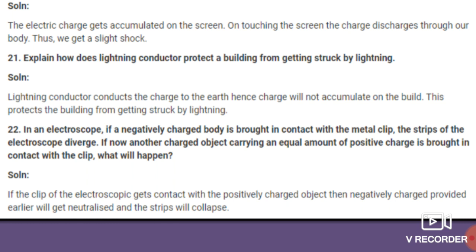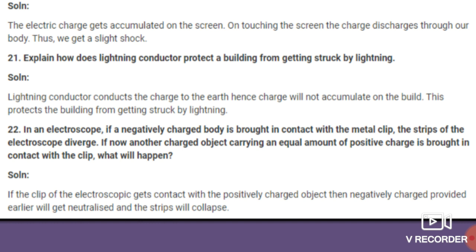And if now another charged body carrying an equal amount of positive charge is brought in contact with the clip, what will happen? You have to think practically and scientifically here, students.